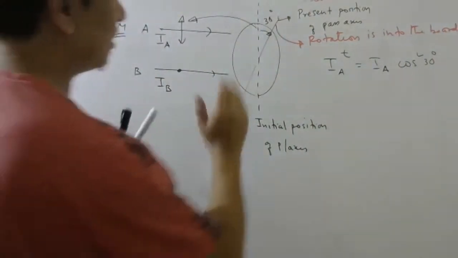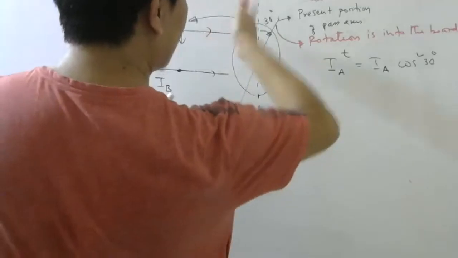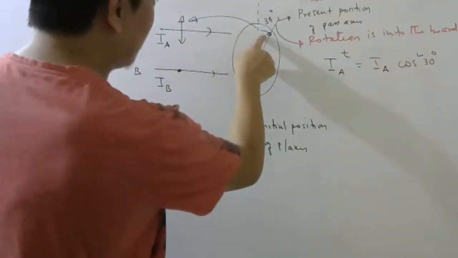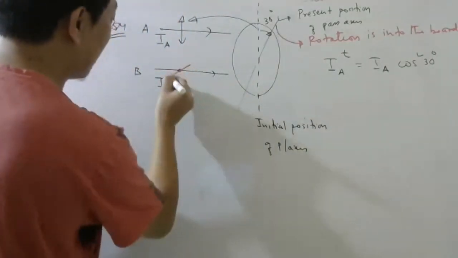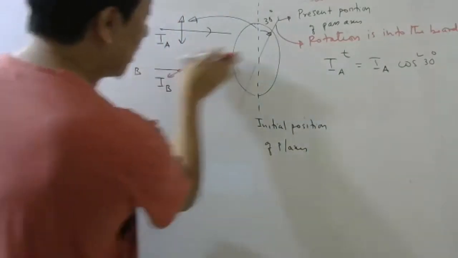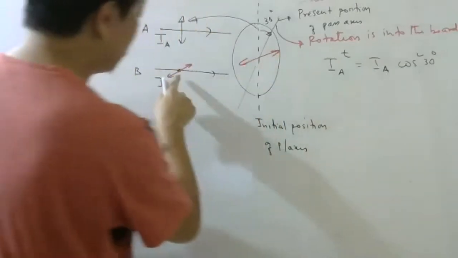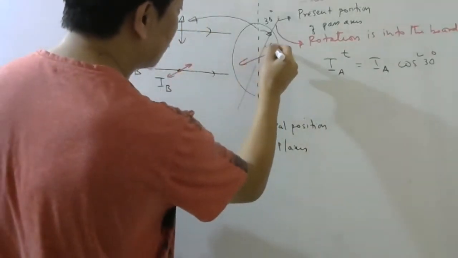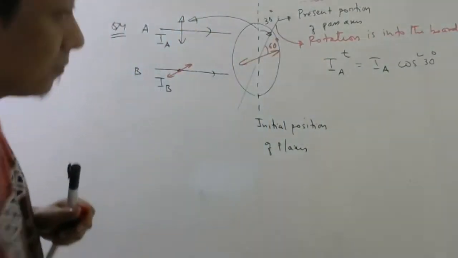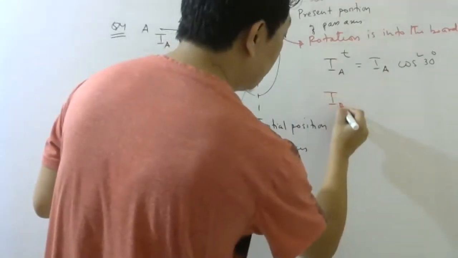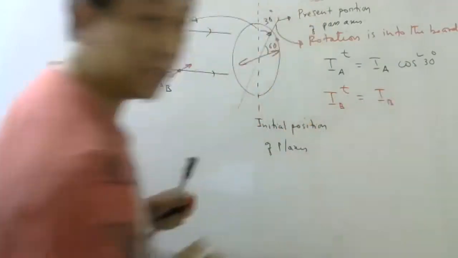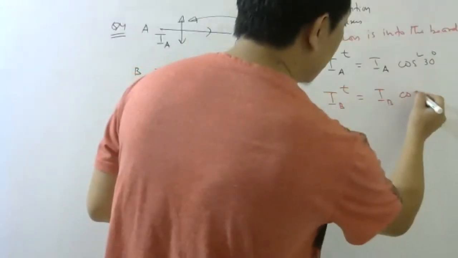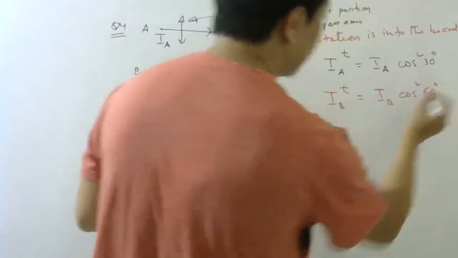So the rotation is into the board. So if this one makes 30 degree with this, this one will make 60 degree, because this is like this, right, in this diagram. So this oscillation will make 60 degree. So the intensity of B transmitted will be incident intensity times cos square 60.